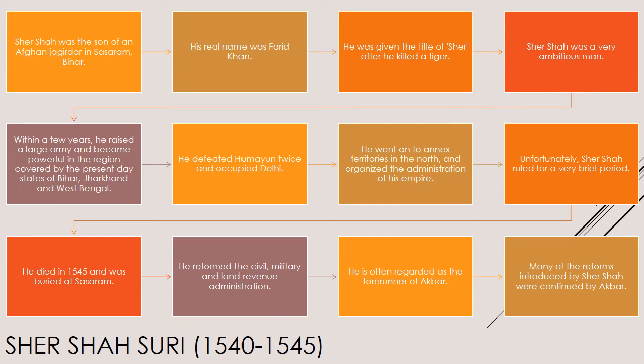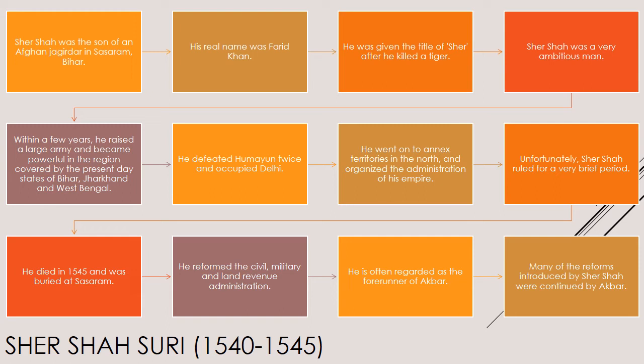Sher Shah Suri. His period was 1540 to 1545. Sher Shah was the son of an Afghan jagirdar in Sasaram, Bihar. His real name was Farid Khan. He was given the title of Sher after he killed a tiger. Sher Shah was a very ambitious man. Within a few years, he raised a large army and became powerful in the region covered by the present-day states of Bihar, Jharkhand and West Bengal.